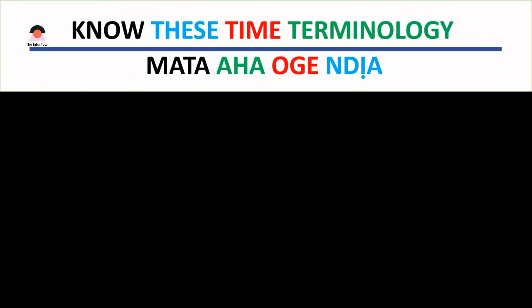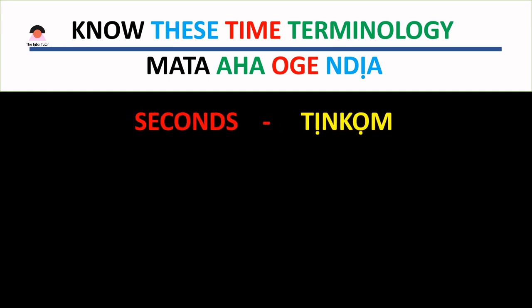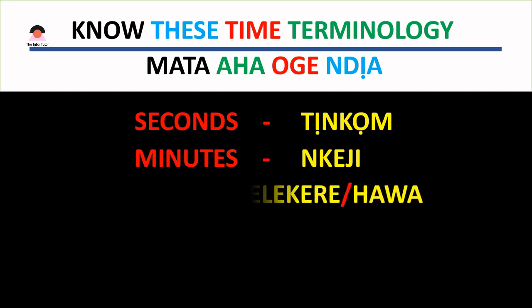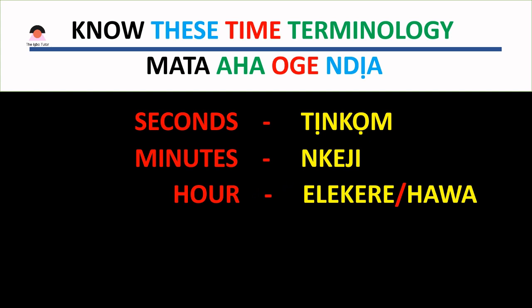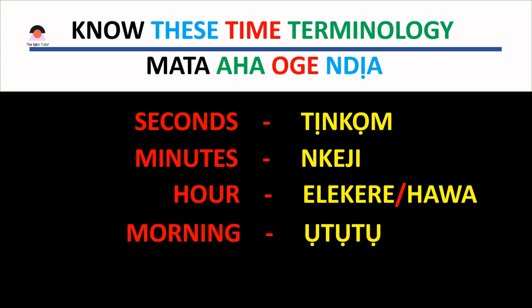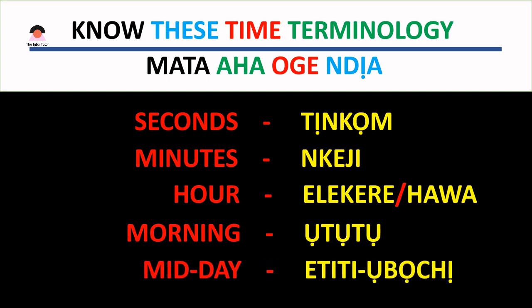Now, let's begin by learning the terminology of time in Igbo language. Let's begin with the first one. Seconds. It's called ting-com, which is the sound of the clock as it moves, ting-com, ting-com. So, second is ting-com. Minutes is nkeji. Hour is elekere, or by the sound, hour. Morning is ụtụtụ. Midday is etiti ụbọchị.